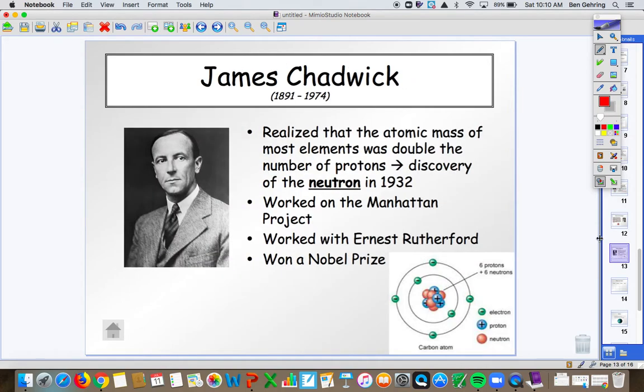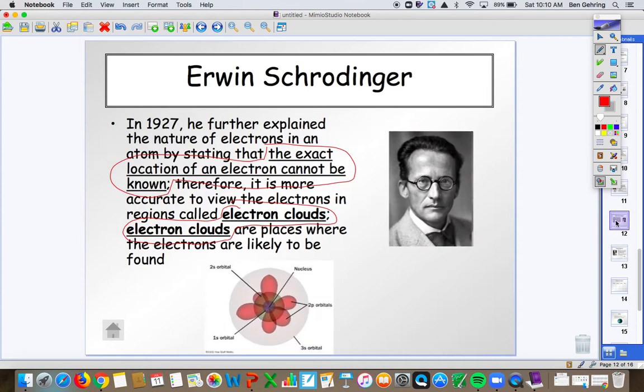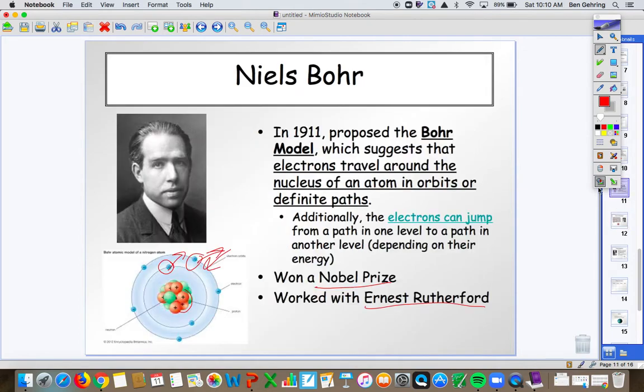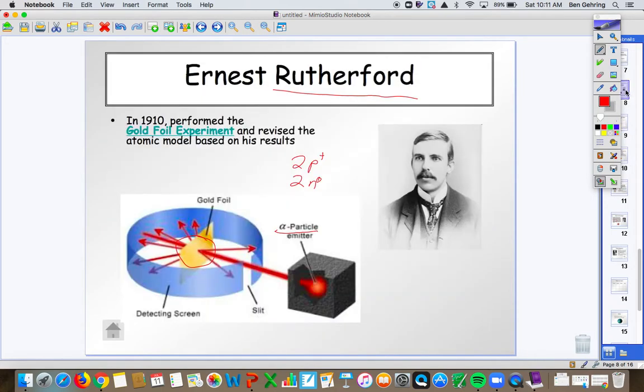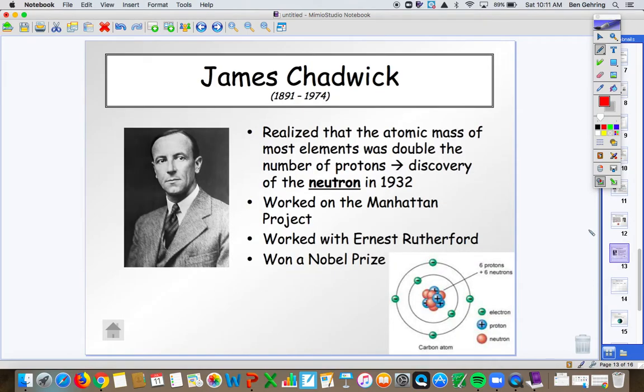And the last man that added to this understanding. Schrödinger was 1927, just to give you a little timetable. Bohr was in 1911, so we went 16 years in between those two. Rutherford was in 1910, and now we're clear up to Chadwick, who was in 1932. So these are not bing, bing, bing discoveries. They're multiple years in between.